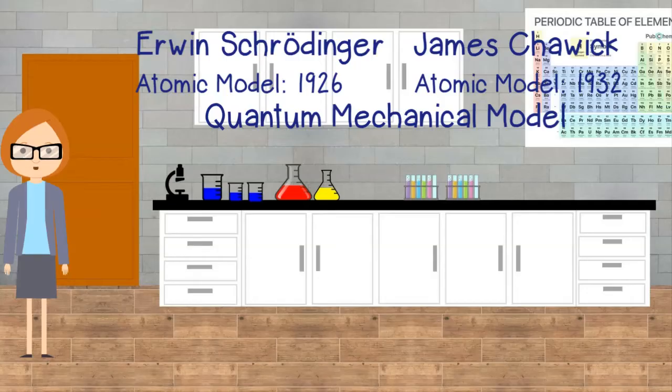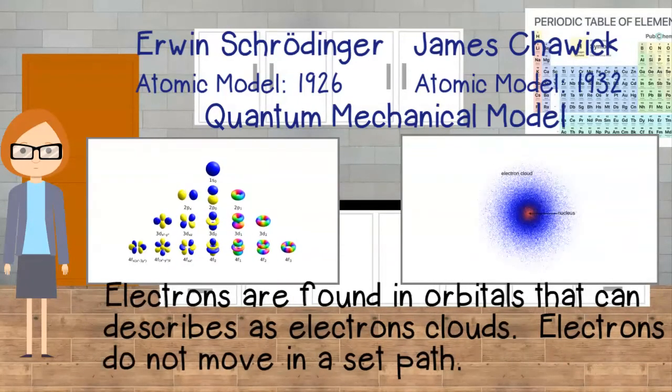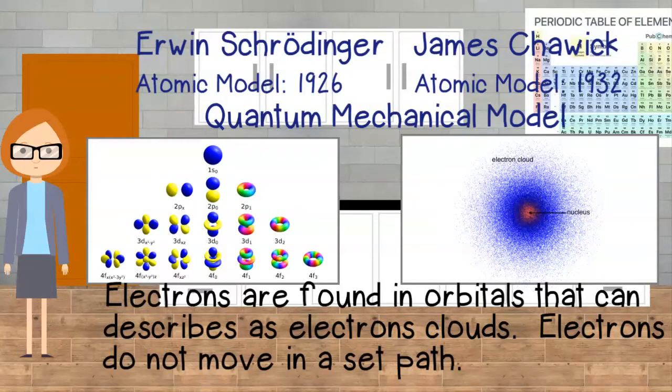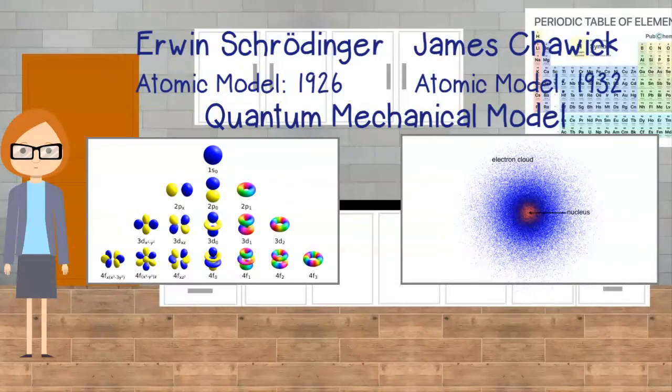The modern model of the atom was developed by Erwin Schrödinger and James Chadwick in 1926 and 1932, respectively. Schrödinger and Chadwick pushed Bohr's model one step further. Schrödinger determined that electrons don't move in a set path. They likely move in waves. Schrödinger proposed that orbitals can be described as electron clouds. The clouds are the space that the electrons are most likely to be at a given time.